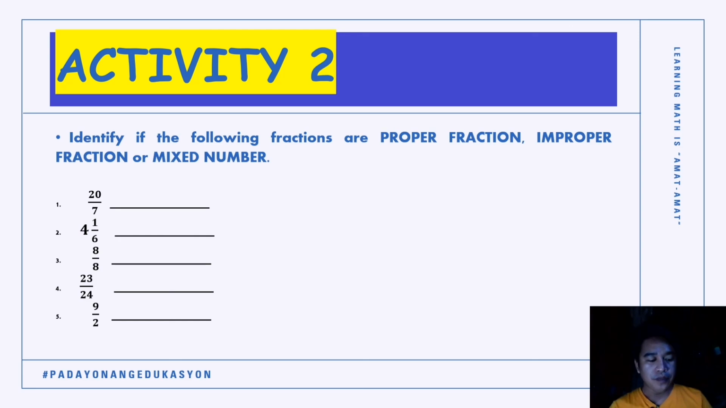Activity 2, for your activity number 2, identify the following fractions, whether they are proper fraction, improper fraction, or mixed number. You can go back to the definition of the different kinds of fraction on your worksheets and then identify the following. Simply write your answer on the space provided. You can pause and stop this video while answering your activity number 2.